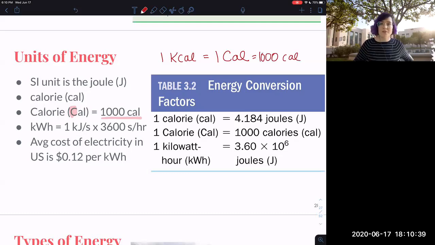Look on the back of your nutrition facts, it's a capital C for Calories, meaning kilocalories. But it is a unit of energy. Calories are calories are calories. A calorie is not different if it comes from fat or from carbs or from protein. It's all the same. It's just that fat puts more calories per gram of food.